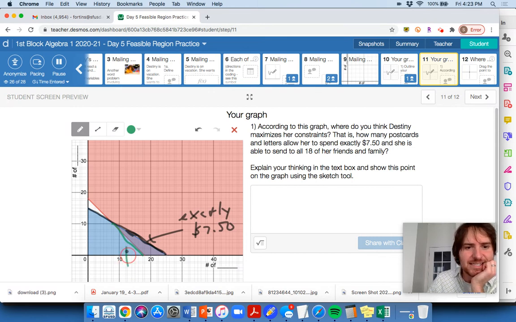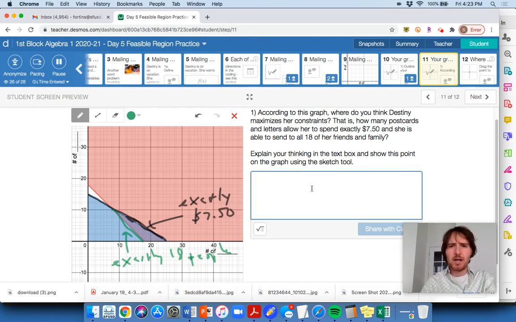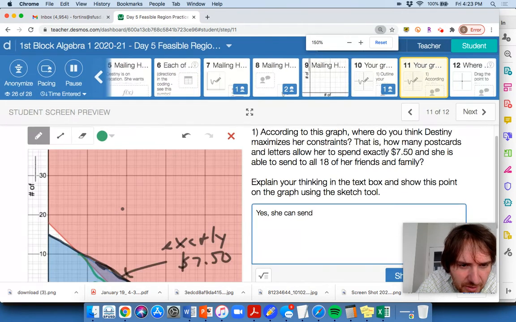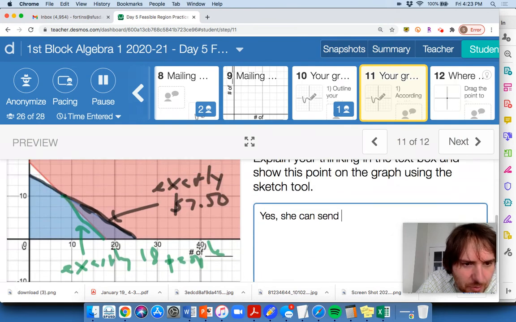But this is part of the feasible region, because it's the beginning of this constraint, which is at least 18. That borderline is exactly 18 people who got a postcard or a letter, okay? So is she able to send to all 18 of her friends and family? Yes, she can send, and maybe we should zoom in here, since our graphs are a little bit hard to see. Okay, it looks like she can send a little more than 4.